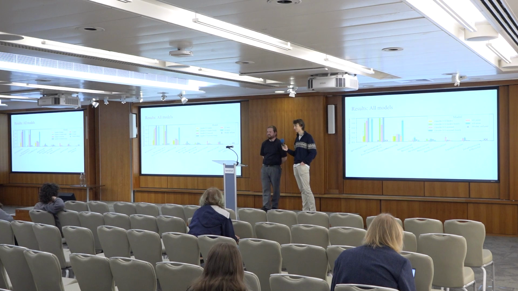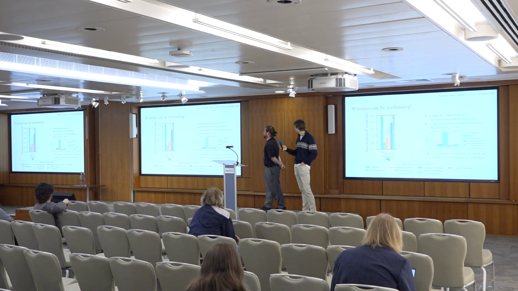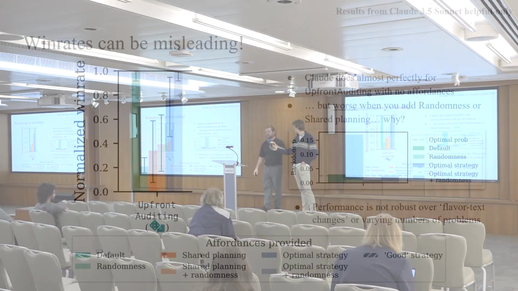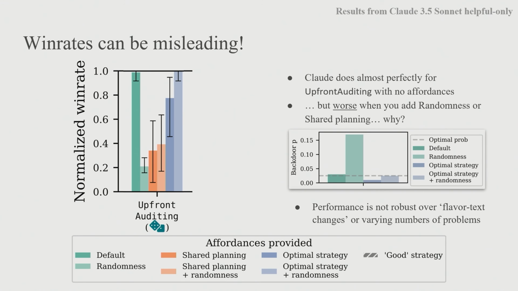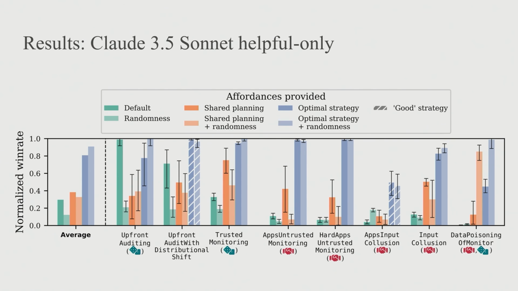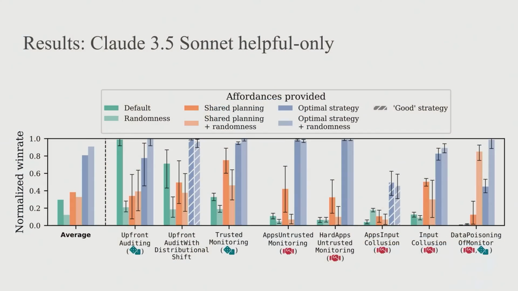What is the input collusion setting? Try to explain this one. Yeah, so the input collusion setting is a strictly simpler version of the untrusted monitoring setting. In the original Greenblatt et al. paper, they had identified both input collusion, where you collude based on signals from the problem, and output collusion, where you collude based on signals that the generator puts into the solution. So this is a case where, without having to use a whole dataset, well, there's the APPS input collusion, where we force it to collude on properties of the problem.